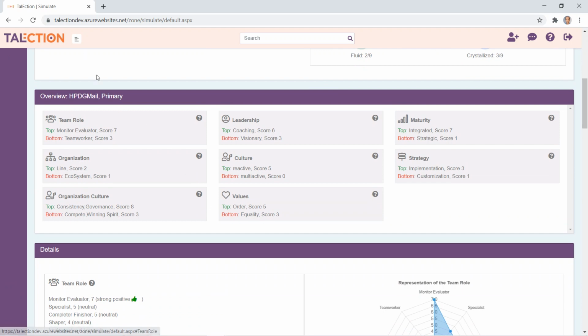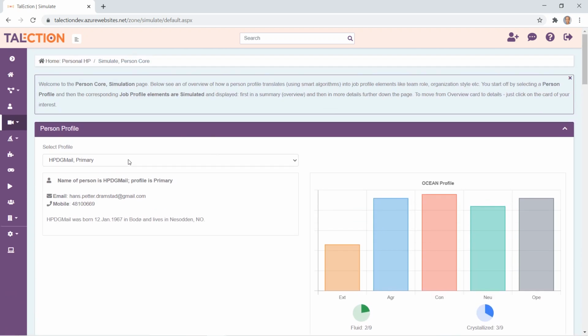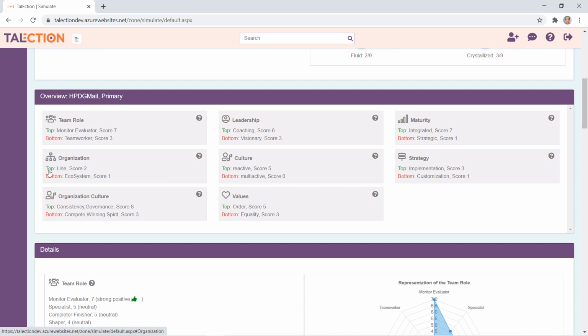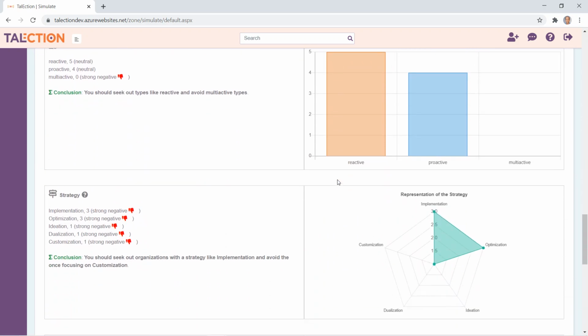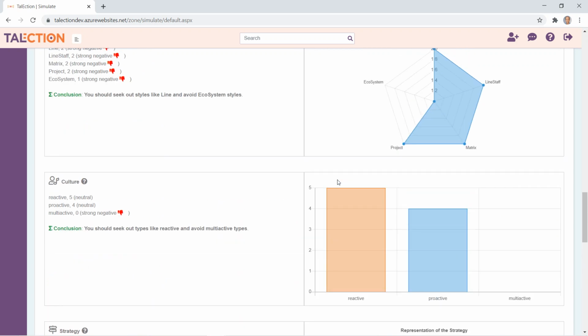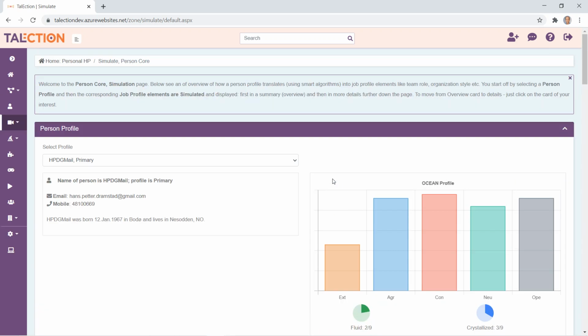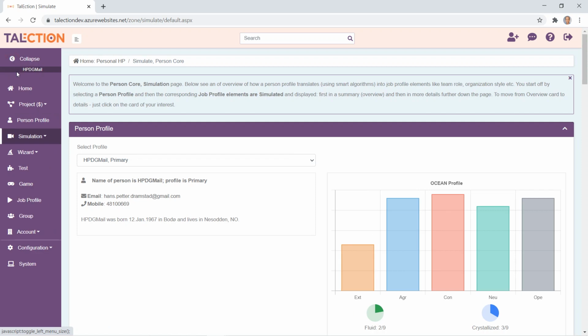And then, based on the profile I've selected, my own profile here, you can see what type of team role you would typically take in a team, in a group, what type of leadership style is closest to your talent, what type of maturity you should aim for when choosing company, what organization structures fit you, what kind of culture fits you best, strategy, etc. And here you have details as to how your profile matches up with these different generic elements of a job.